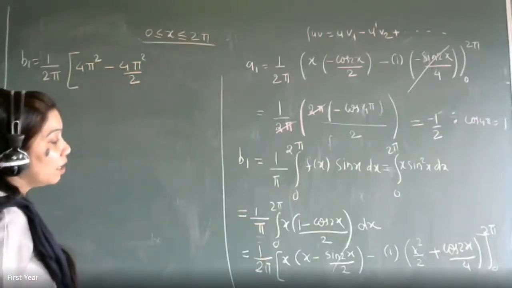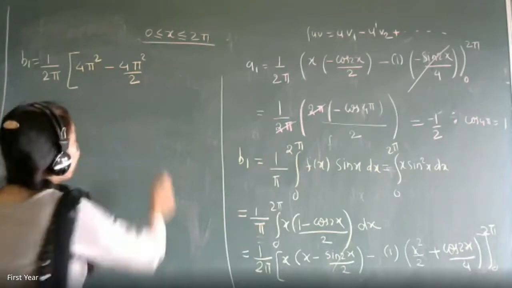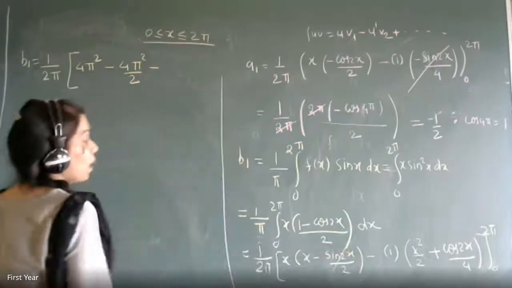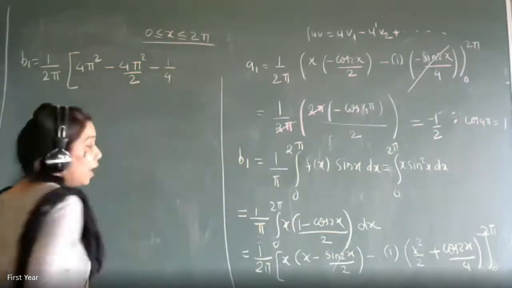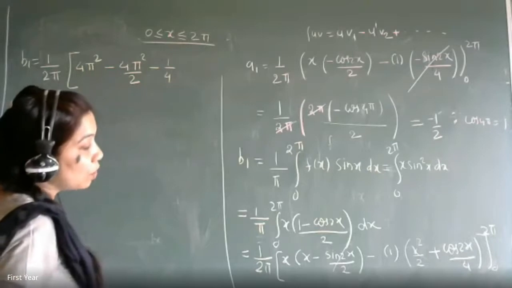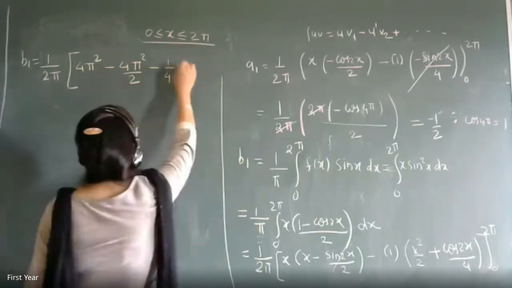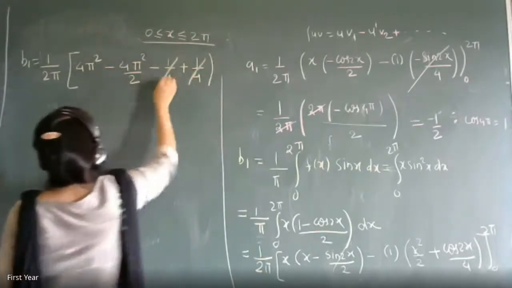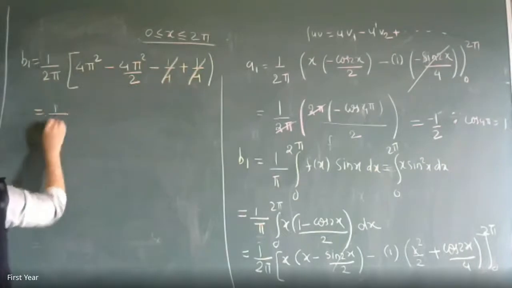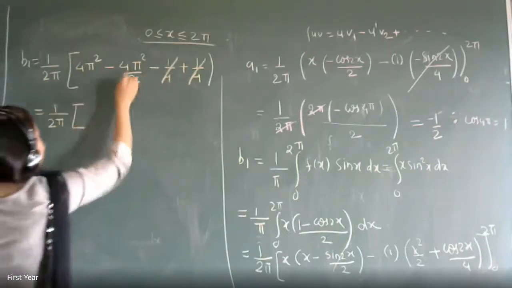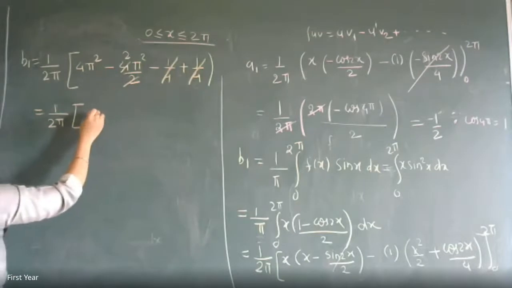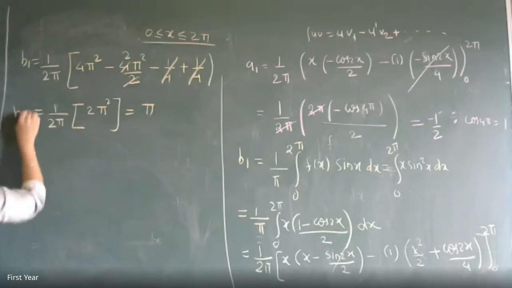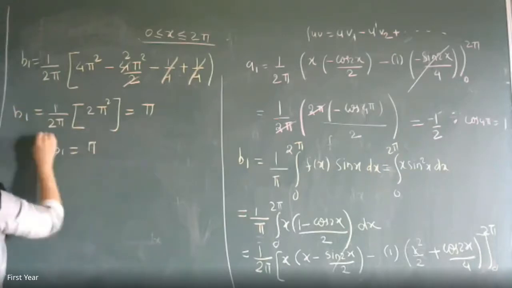Then next, for cos 2x upon 4, the upper limit has a minus sign because it is heading outside, this minus is there. So cos 4 pi upon 4 is, with the minus, minus 1 by 4, and then the lower limit is 0. So cos of 0, minus of minus: the lower limit will become minus of minus, plus. Cos 0 is 1, so 1 by 4. So plus 1 by 4 minus 1 by 4 gets cancelled, and your answer is 2 pi. In this it will become 2 pi square. 4 pi square minus 2 pi square is 2 pi square, and therefore your answer is pi. Is this clear? If you do it systematically, you will get the final answer. So that's the right option.